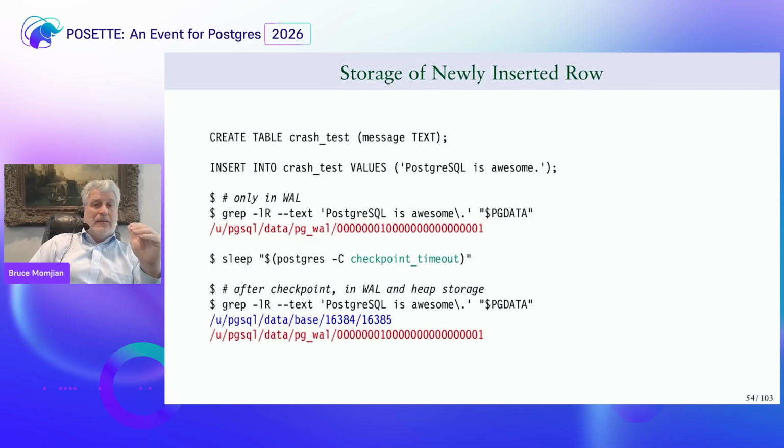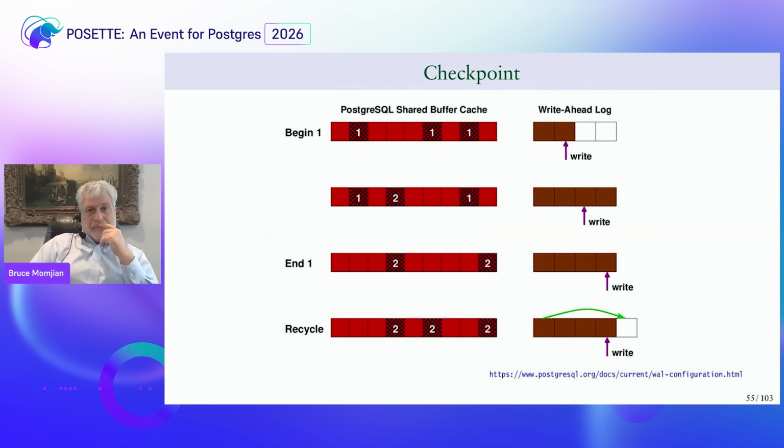And once I wait, I now see at the bottom that in red, I still have the entry in the write-ahead log, but now in blue, the Postgres is awesome string also appears in one of the data files. So this shows you the delay that can happen between actually committing a transaction that adds a string and then actually writing it to the heap and index files.